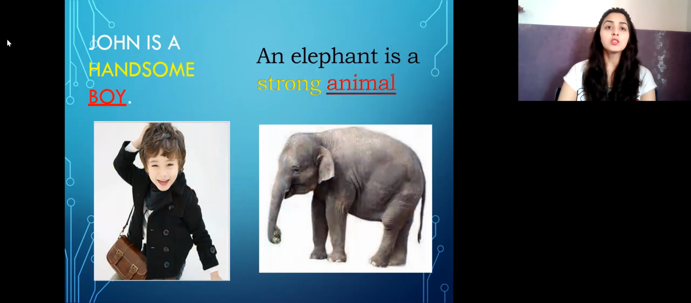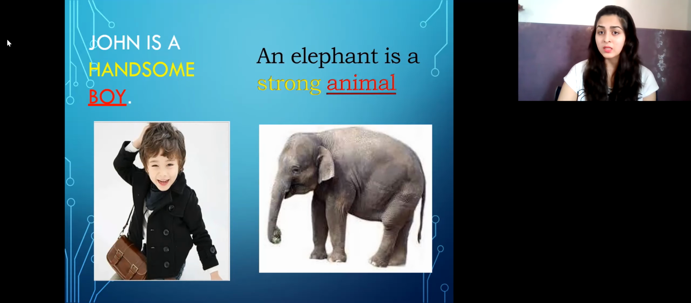Then another one, John is a handsome boy. Now, if I just said John is a boy, everyone knows he's a boy. But how did we put a quality in it and enhance the sentence and the way of speaking? He is a handsome boy. So handsome is the quality, and elephant is a strong animal.